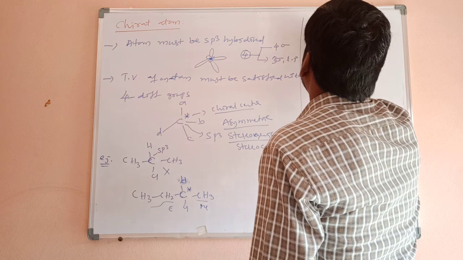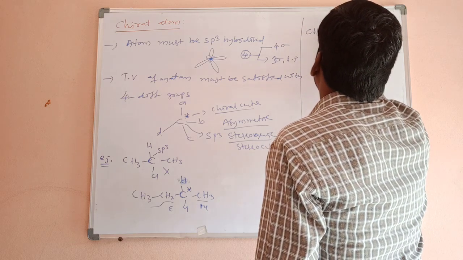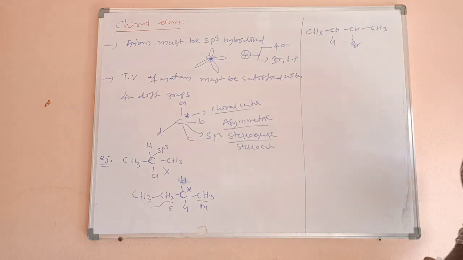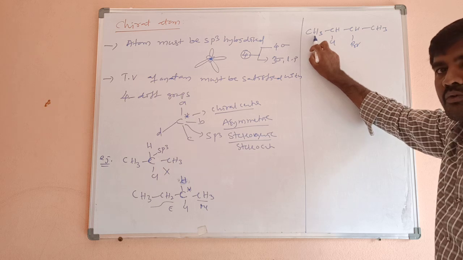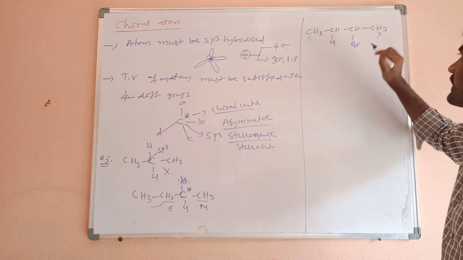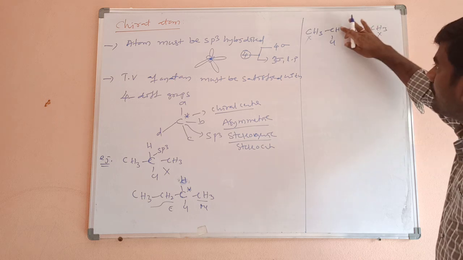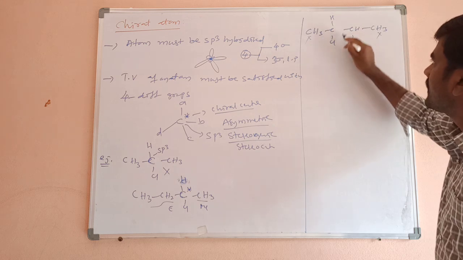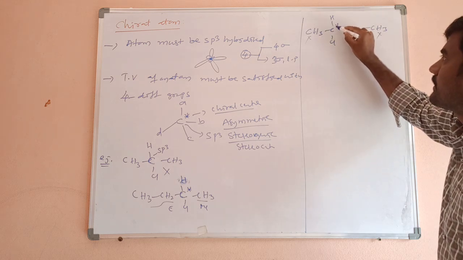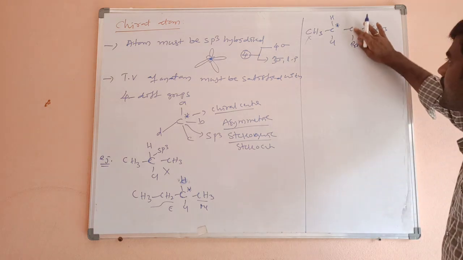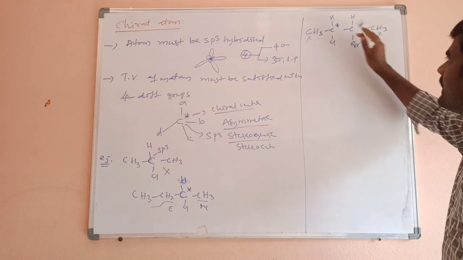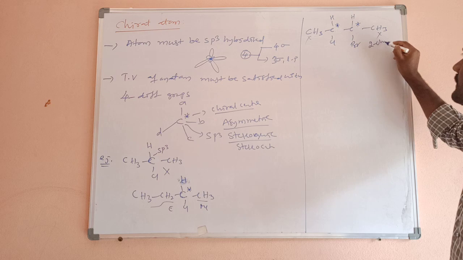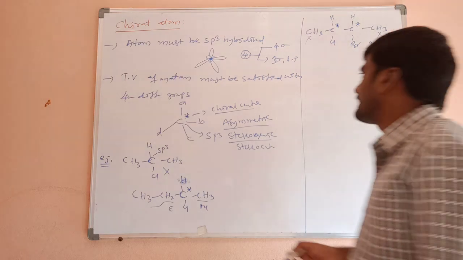Next example. Check. What about this carbon? sp3, but 3 hydrogen atoms are there. It is not chiral. What about this? Also not chiral. We have doubt on these 2 carbon atoms. Let's check. Hydrogen, chlorine: 2 different groups. Methyl and this total group is there. So it is a chiral center. What about this carbon? Having one hydrogen atom, bromine, on the left side this total group, and on the right side a methyl group. This is also a chiral center. So 2 chiral centers are there here.